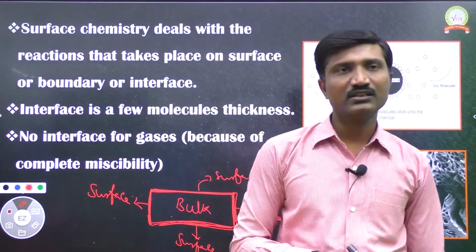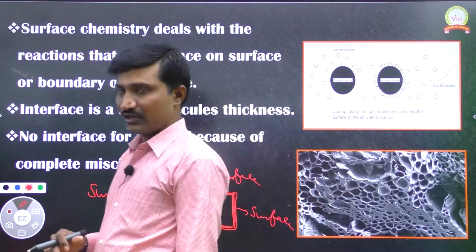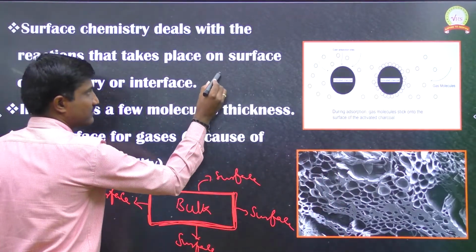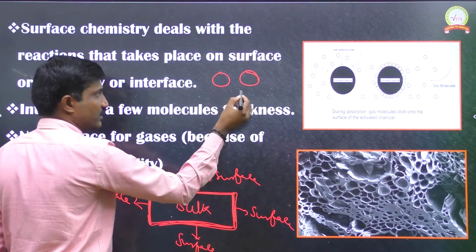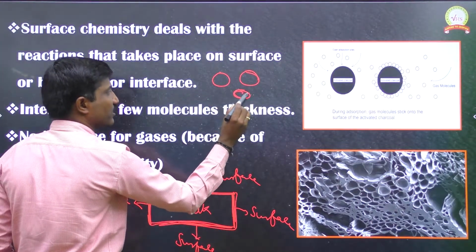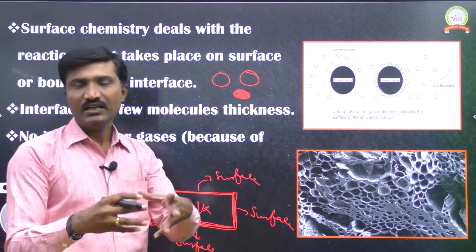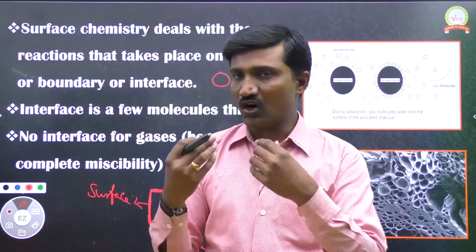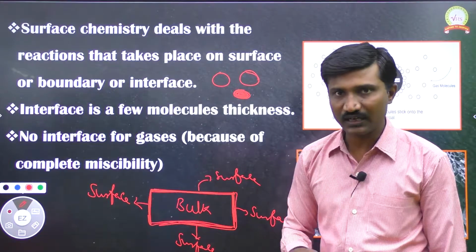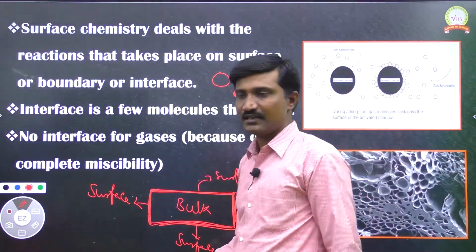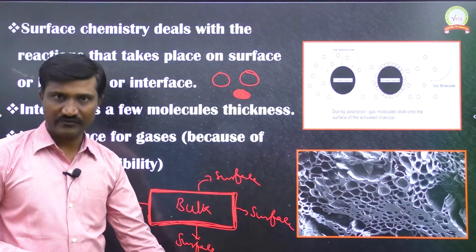There is no interface for gas molecules. Why? For gas molecules we can't express an interface or surface. If this is a gas molecule and this is another gas molecule, when these two come close to each other, they will completely mix with each other. Due to the complete mixing, we can't express a surface or boundary for a gas. So, except for gases, that is, solids and liquids, we can express a surface.